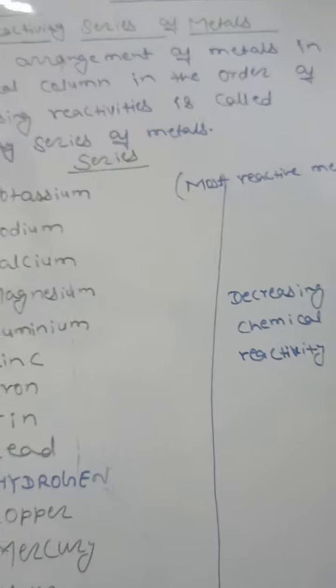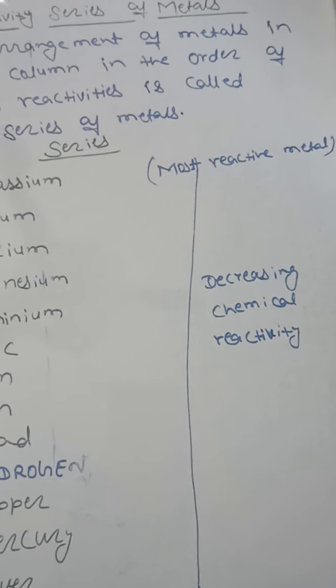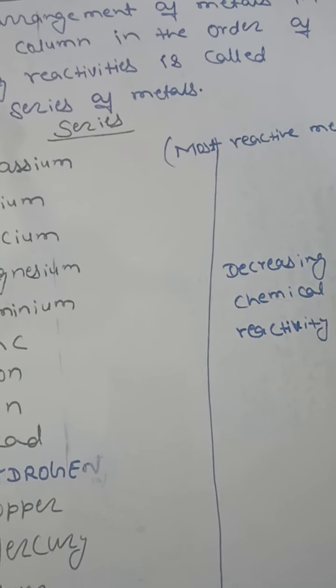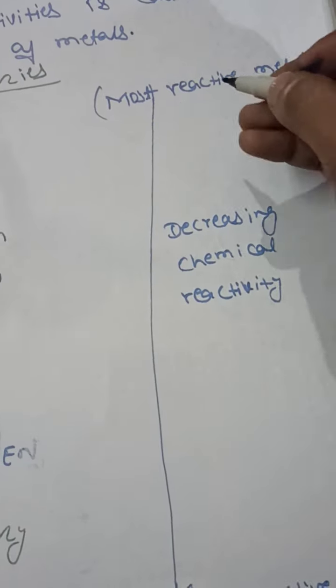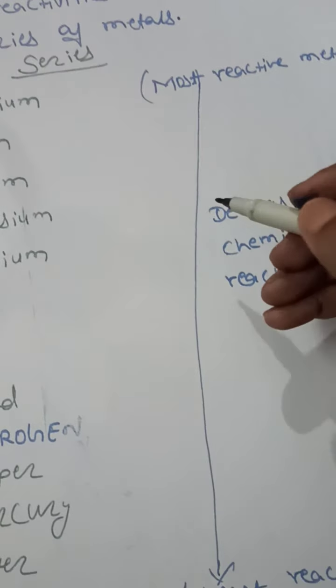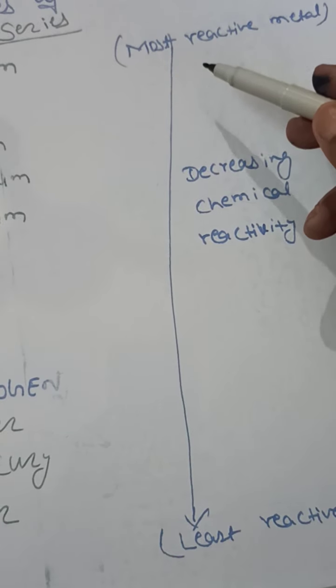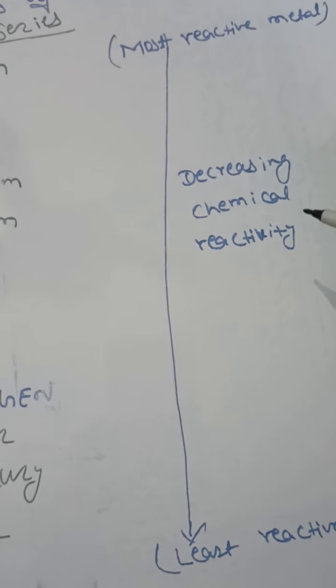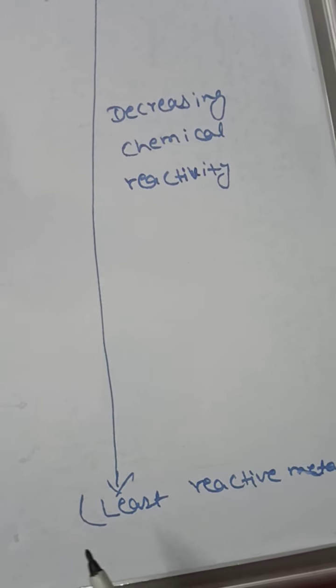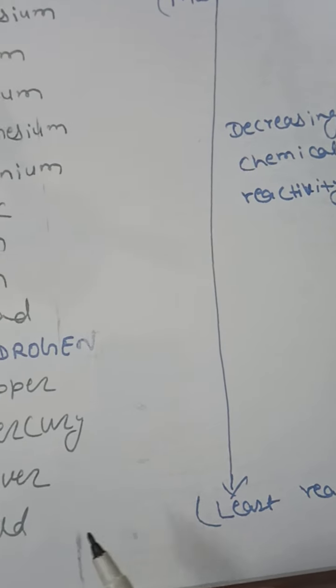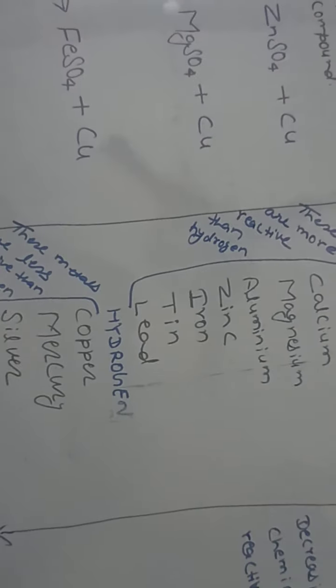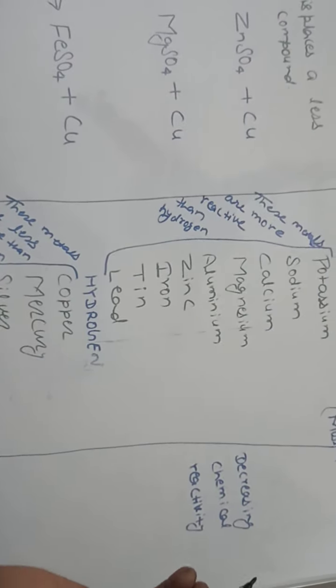Here I am showing you the symbols also. See, this is the most reactive metal. Which one is the most reactive metal? Potassium. This arrow shows decreasing chemical reactivity, and this is the least reactive metal. Which one is the least reactive metal? This is gold. Now see here. Is it more visible now?